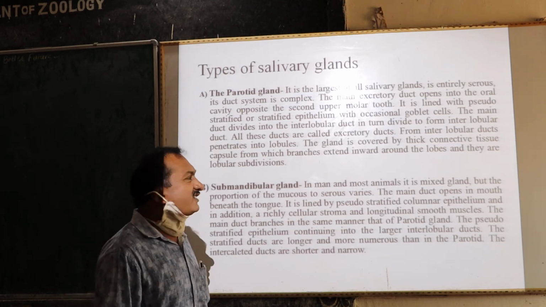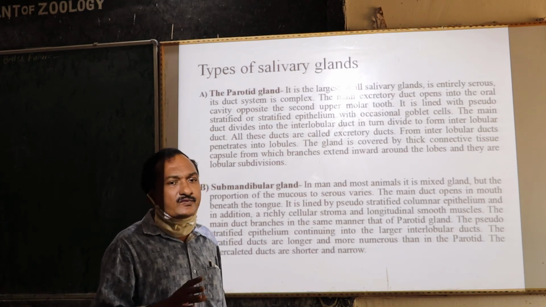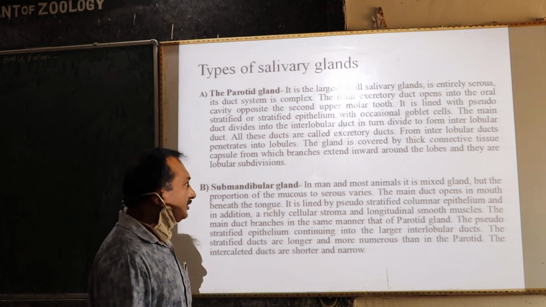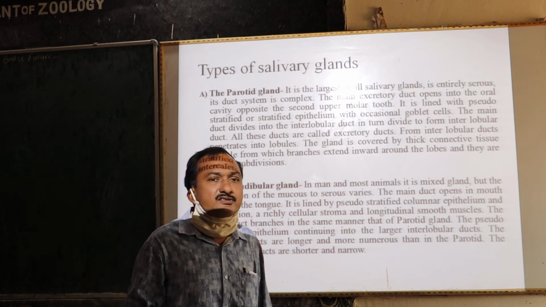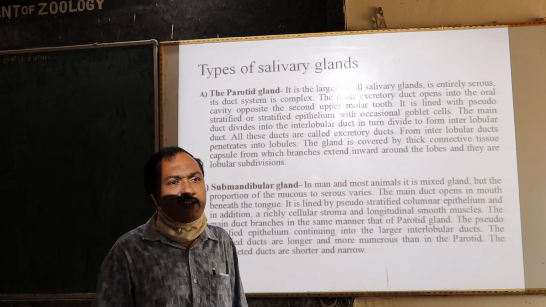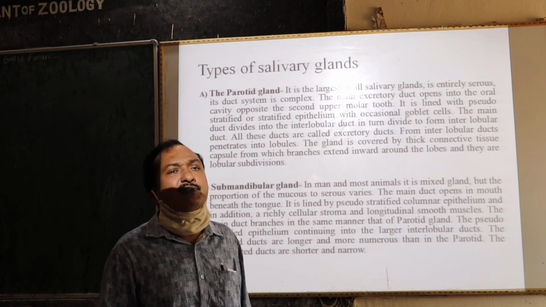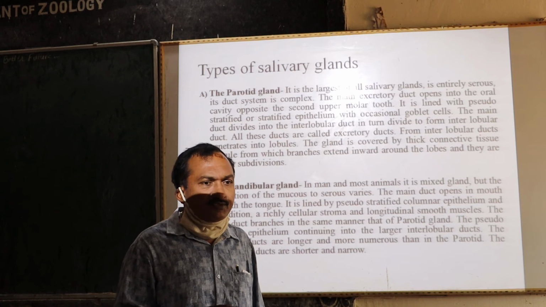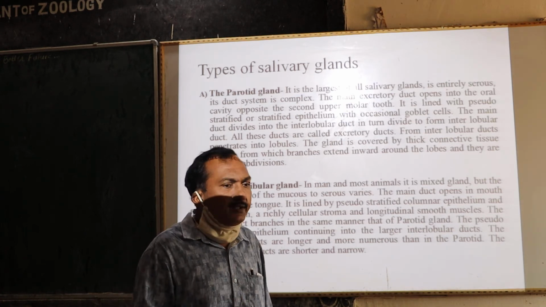The duct is called the main excretory duct, and I already explained it is enclosed inside a thick capsule supported by stroma. The second one is the submandibular gland. It is a mixed gland having both mucus and serous types of epithelium, formed by stratified columnar epithelium and enclosed in a connective tissue capsule supported by the stroma.